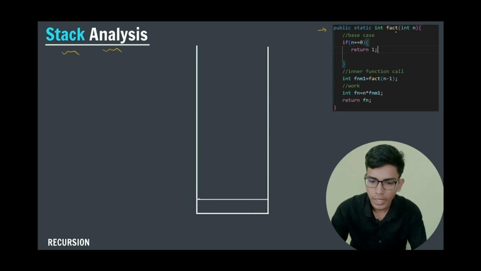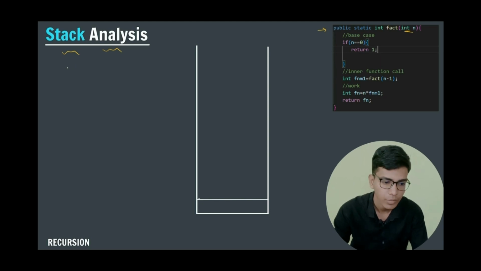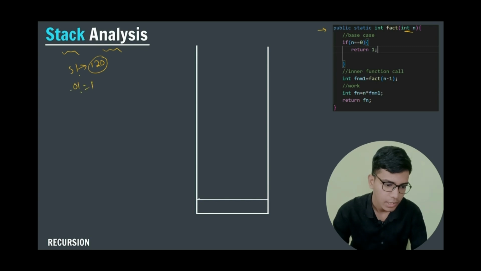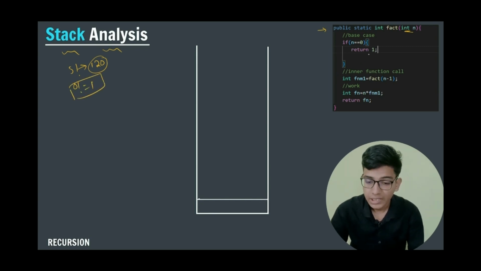So this is the code, right? So public static int, in this we are passing the number n to find the nth factorial of the given number. In the previous example we passed 5, right? And we got our answer, 5 factorial, as 120. So in this, first of all, we are considering our base case, that is if n becomes 0, we already know that 0 factorial is equal to 1. This is our base case. So in this case, return 1.